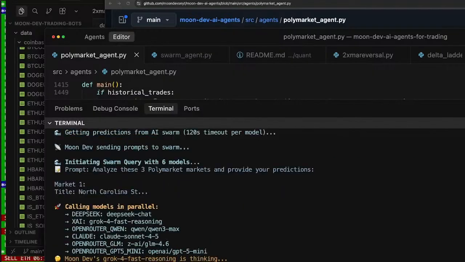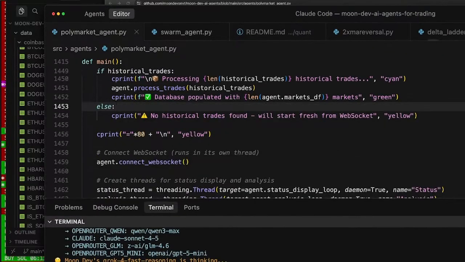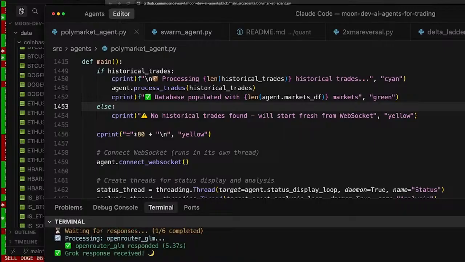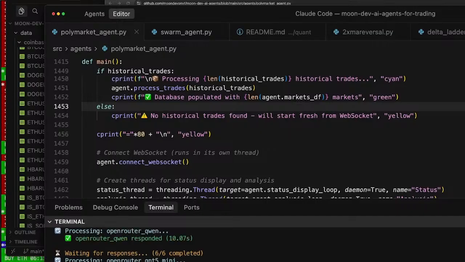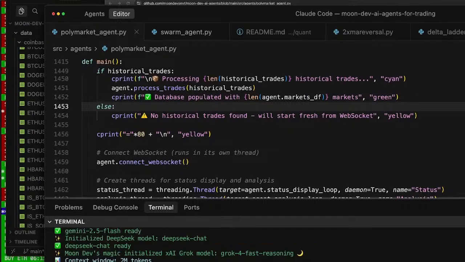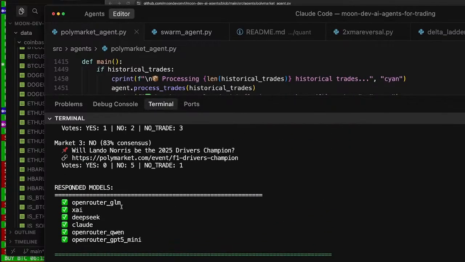But we want to use Opus now. So I'm going to put Opus in this flow, dude, because why wouldn't I? Let's go ahead and implement Opus 4.5 into the Polymarket agent. So now there'll be another response. I think there's 6 right now. Now there'll be 7. So you can see here, let's go ahead and run it. I'm using Opus 4.5 up here to build this out and add it to my thing. You can see responded models.